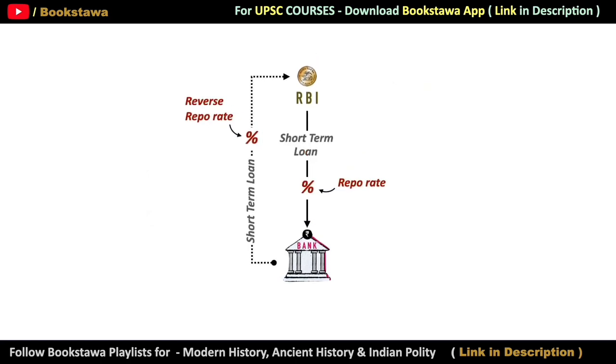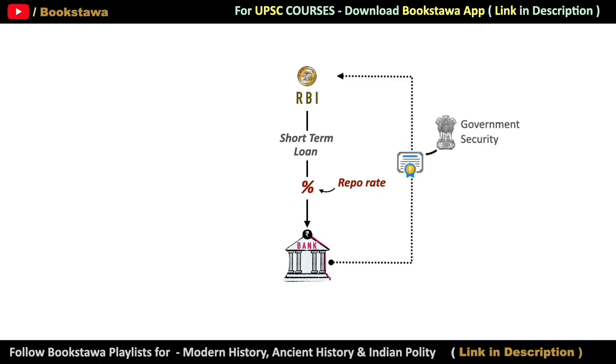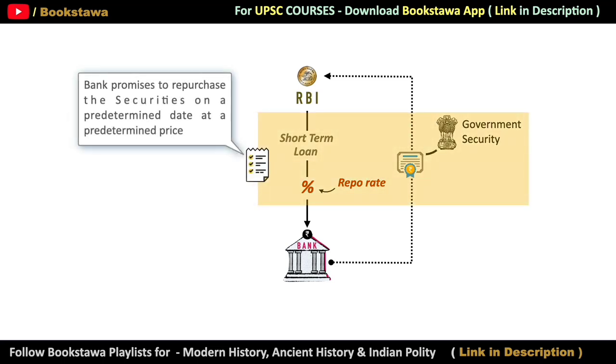First of all, let's talk about repo rate. See, whenever a bank takes a loan from RBI for short term, then whatever amount of loan the bank requires, the same amount of bank securities has to be kept with the RBI as collateral. And for this, an agreement is prepared. It is clearly written in this agreement that RBI is promising the bank that it will buy back these securities on a predetermined date and at a predetermined price.